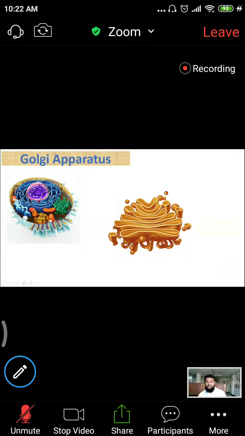The surface that is close to the rough endoplasmic reticulum is called the cis surface or cis face. And the other surface that is located toward the cell membrane is called the trans face.